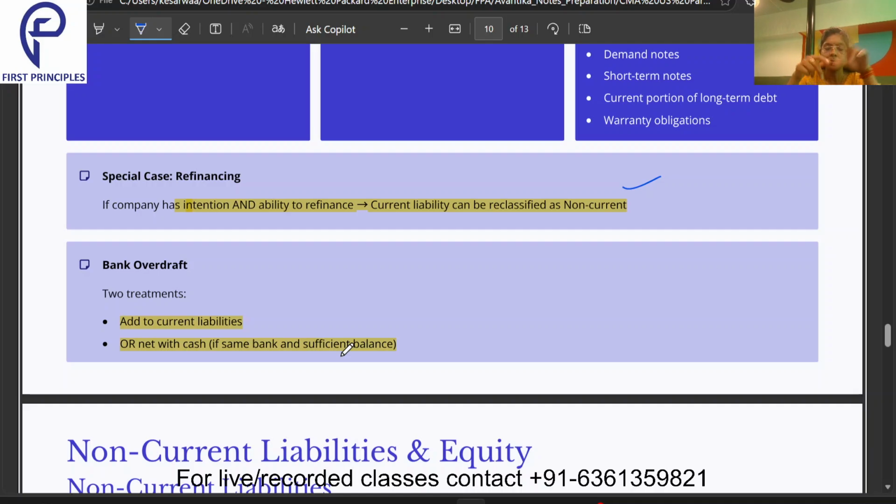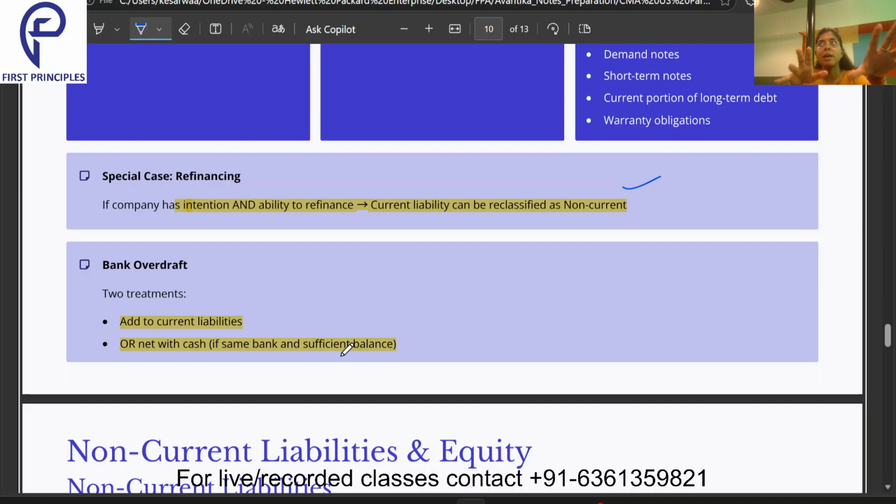Now suppose I have different accounts, like an SBI account and a PNB account. I have used the overdraft facility from the Punjab National Bank account. I will show that OD as a current liability, considering that I don't have any positive balance in my Punjab National Bank account.